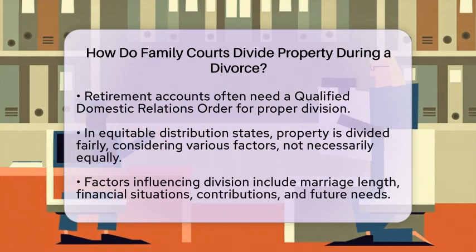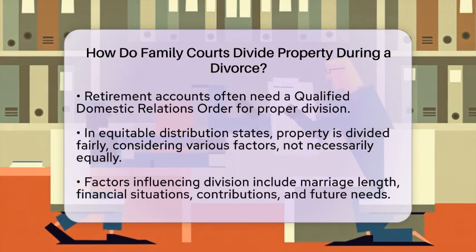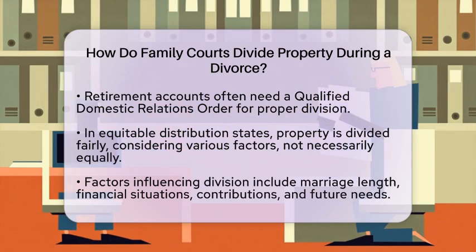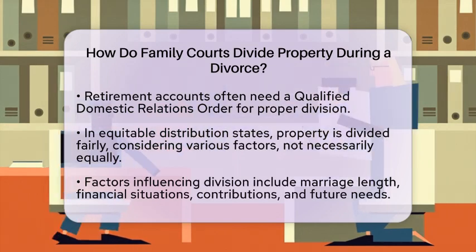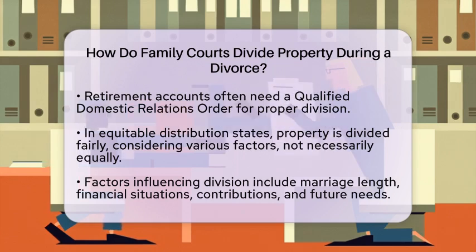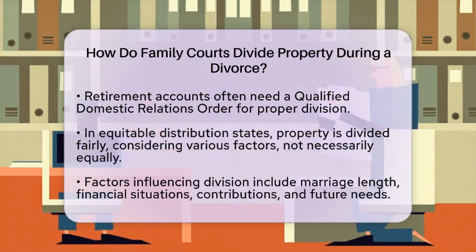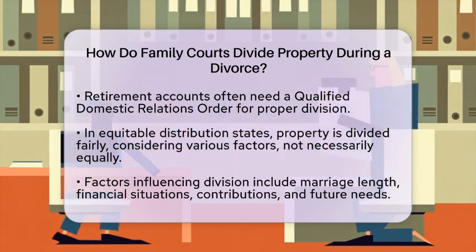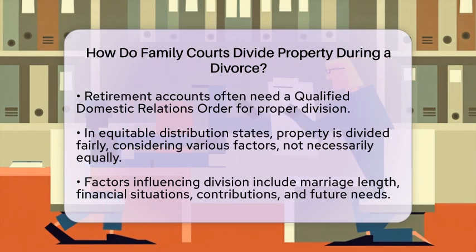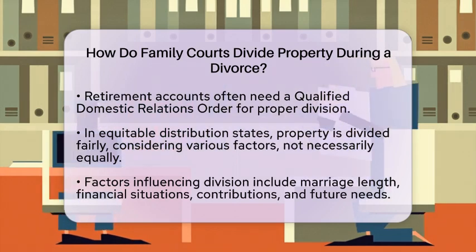In equitable distribution states, courts divide marital property fairly, but not necessarily equally. Factors like the length of the marriage, each spouse's financial situation, contributions to the marriage, and future needs are considered. Separate property is excluded from division. Courts also take into account debts and liabilities acquired during the marriage and allocate them accordingly.